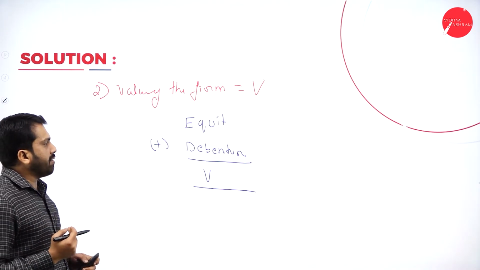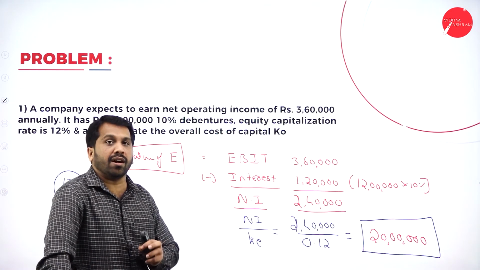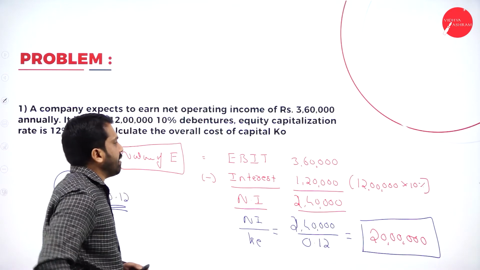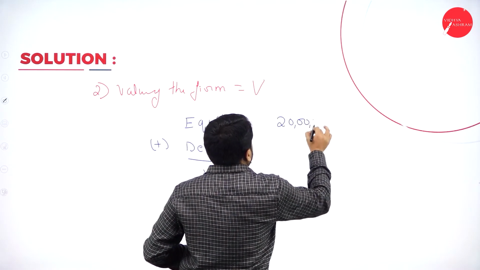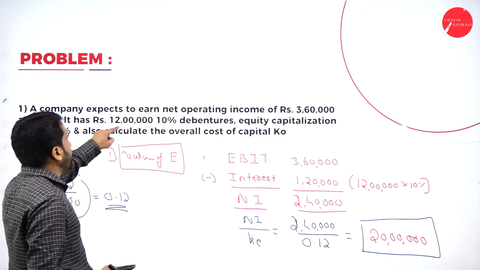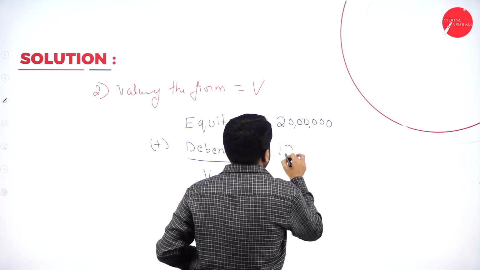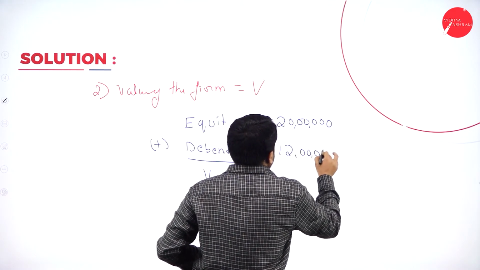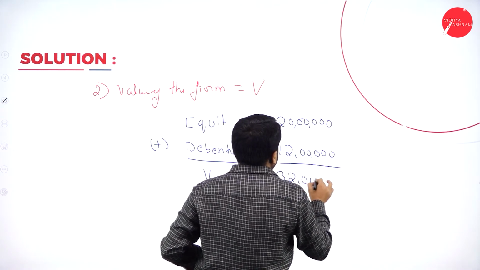Now, what is your equity? Just now we found out it is 20 lakh. What is the debenture? As per the question, we have debenture of 12 lakh. 20 plus 12, how much? 32 lakh.